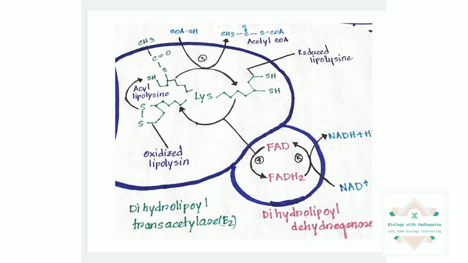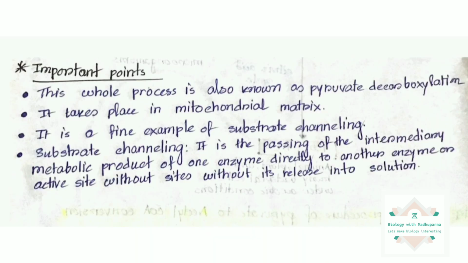It will transfer its 2 hydrogens to NAD plus and form NADH and H plus. So now we have successfully regenerated our whole PDH complex. So this was our whole reaction. Now we will come to some important facts which we should know about this reaction, which will help us understand it in a better way.